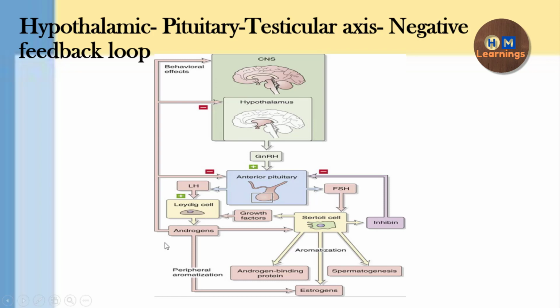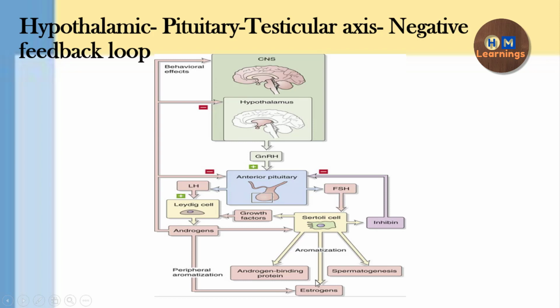So after that, what will happen? The androgen will act on the Sertoli cell as well. Here you can see the FSH come and act on the Sertoli cell. The Sertoli cell, in response to that, does what? It will secrete the androgen binding protein.